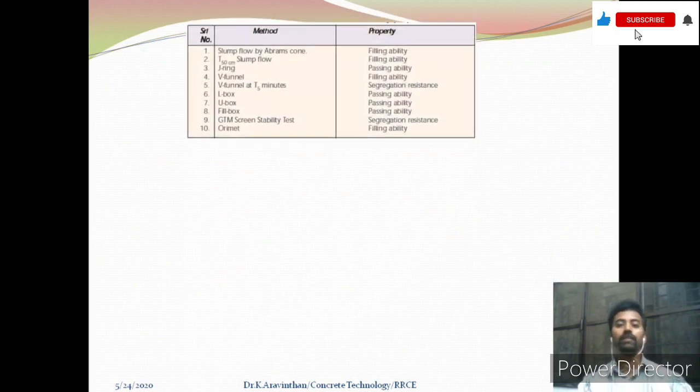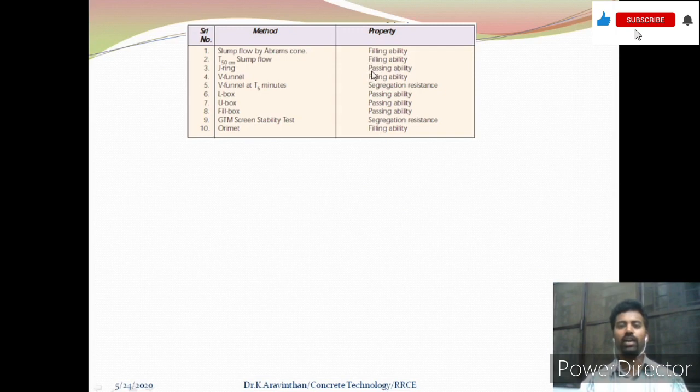Now we can see the tests. What are all the tests being done here and what are their uses? So we saw the slump flow test, that is T50: a concrete which is flowing 50 centimeter in diameter, which indicates the filling ability. And a J-ring test is